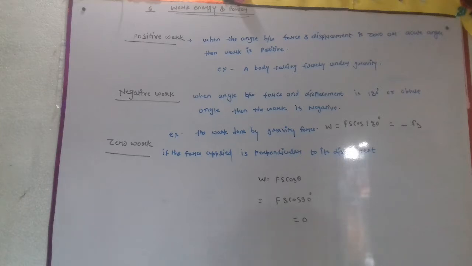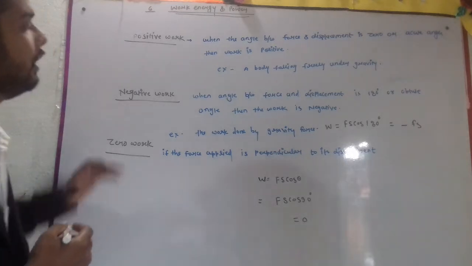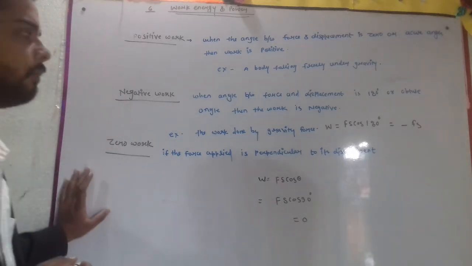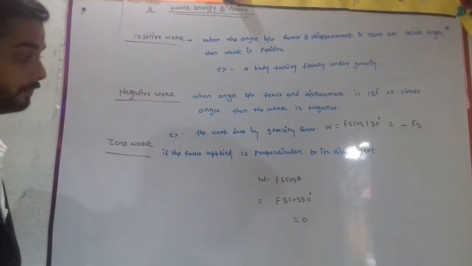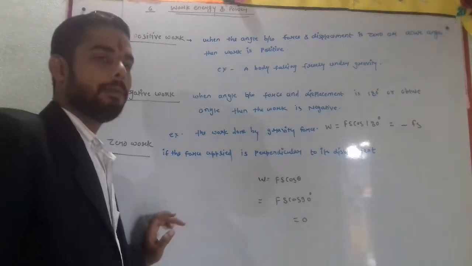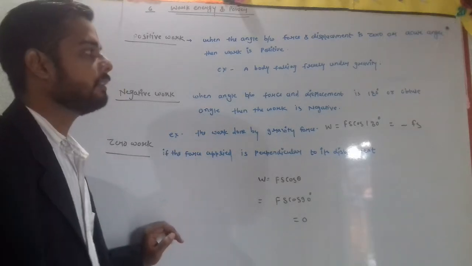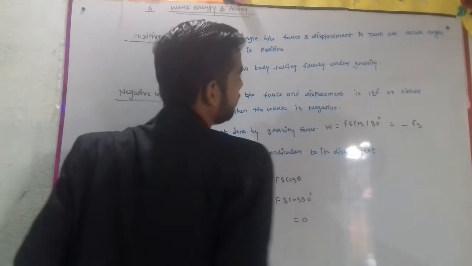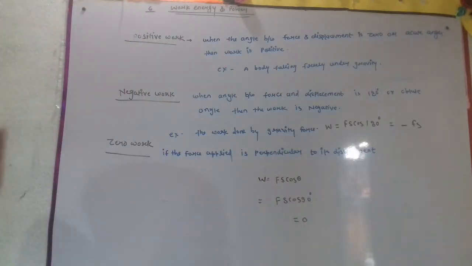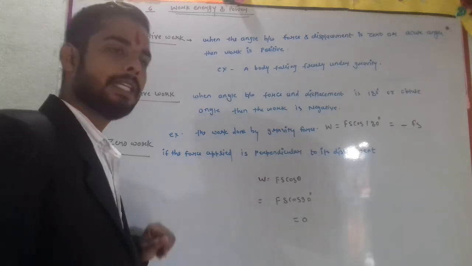Now we will see the types of work. There are normally three types of work: positive work, negative work and zero work. Work always depends on the angle between force and displacement. When the angle between force and displacement is zero, or we can say an acute angle, then work is positive.